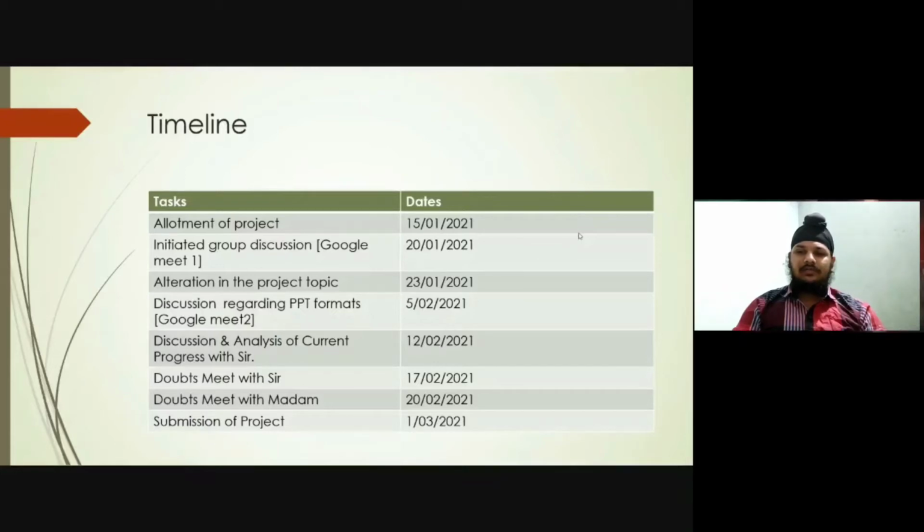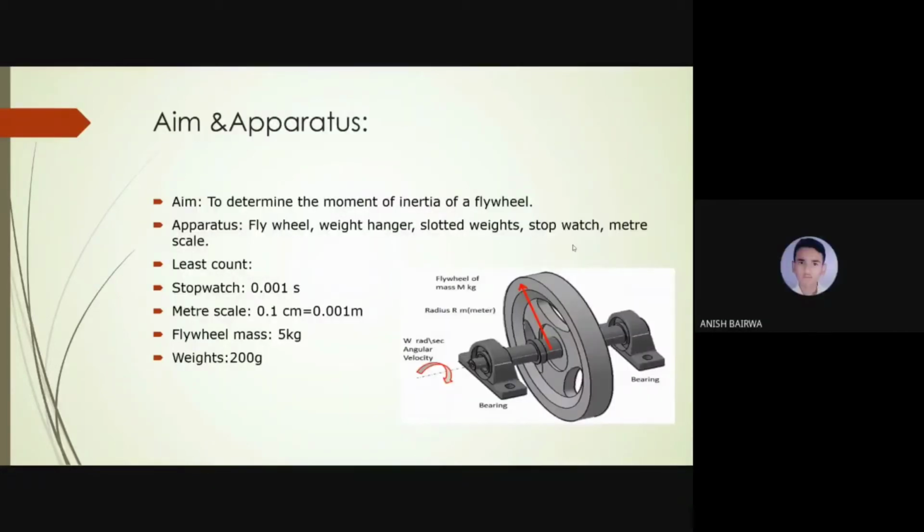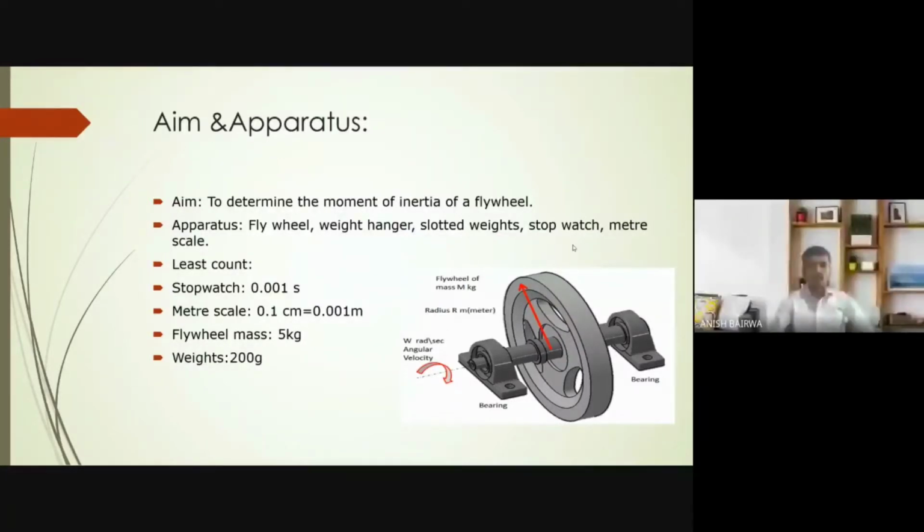Now Anish will continue. So I am going to explain the aim, apparatus, theory and example of the moment of inertia of a flywheel. First of all, we will understand the aim, to determine the moment of inertia of a flywheel, and the apparatus that we have used in the experiment. These are flywheel, weight hanger, slotted weights, stopwatch and meter scale.